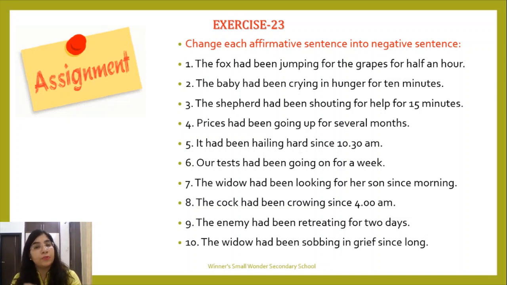Okay, complete it right now, because right now you have got the proper explanation of the past perfect continuous negative form part. So right now is the time when the things are fresh in your mind and you can use the rule and change all these sentences without any doubt. Later you might forget things and this is going to make confusion in your mind. So what is more proper is you do it right now. As soon as I complete the session, my online class, take a notebook, start writing the answers and complete it.